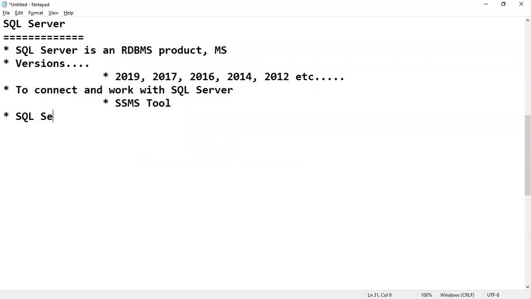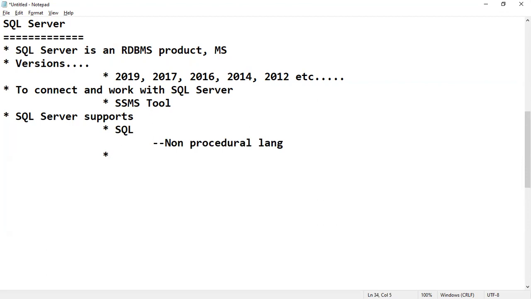Next, SQL Server supports SQL, which is a non-procedural language. Non-procedural means it is not a programming language. Only some commands are there, like select, update, delete.